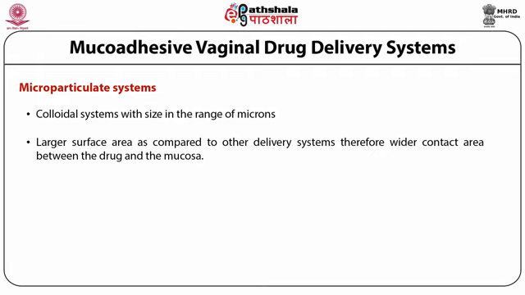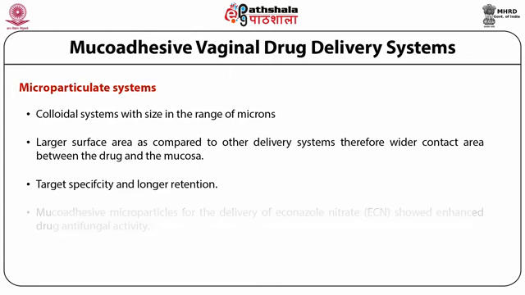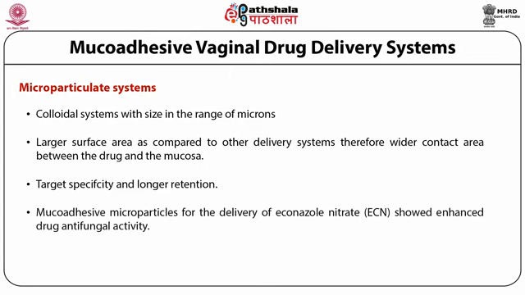They have got target specificity and primarily have got longer retention time. Mucoadhesive microparticulates for the delivery of econazole nitrate showed enhanced antifungal activity. The mucoadhesive polymers which primarily affected the system were chitosan, sodium CMC, and poloxamers.